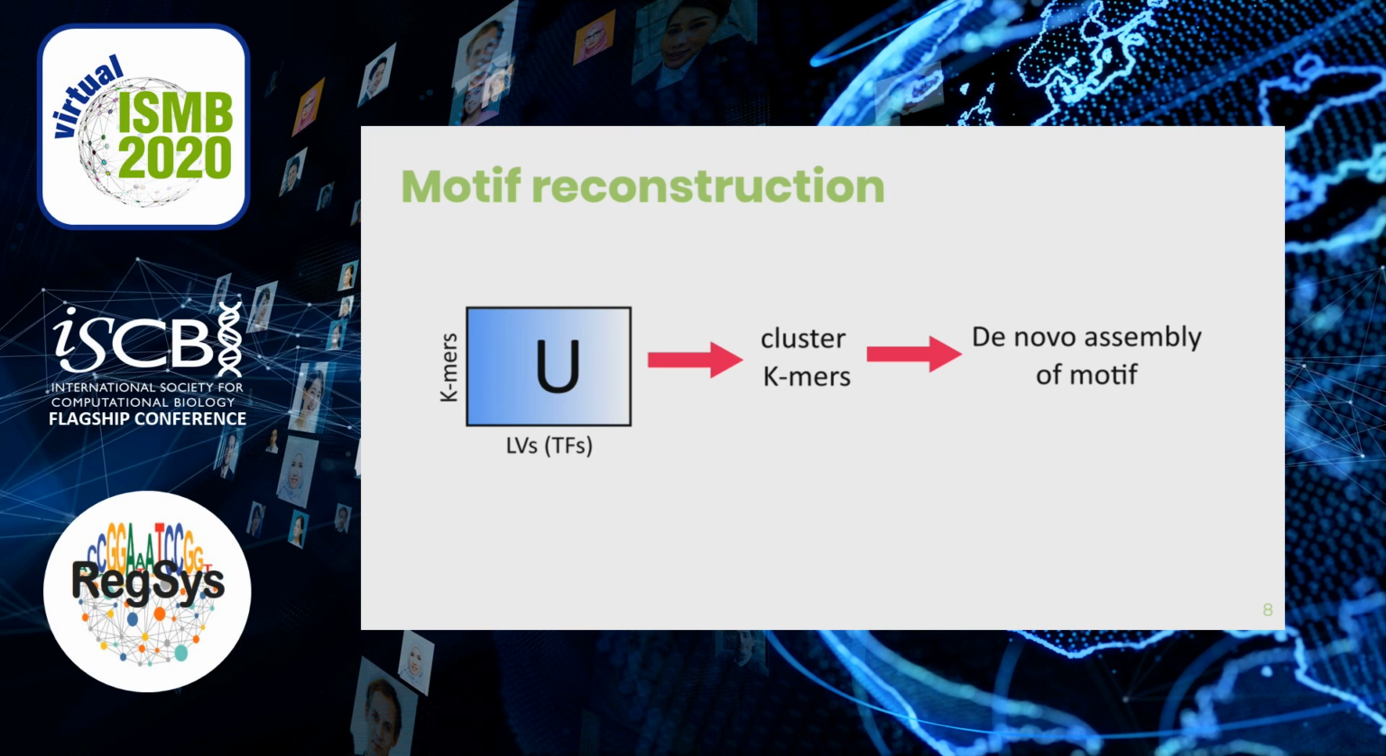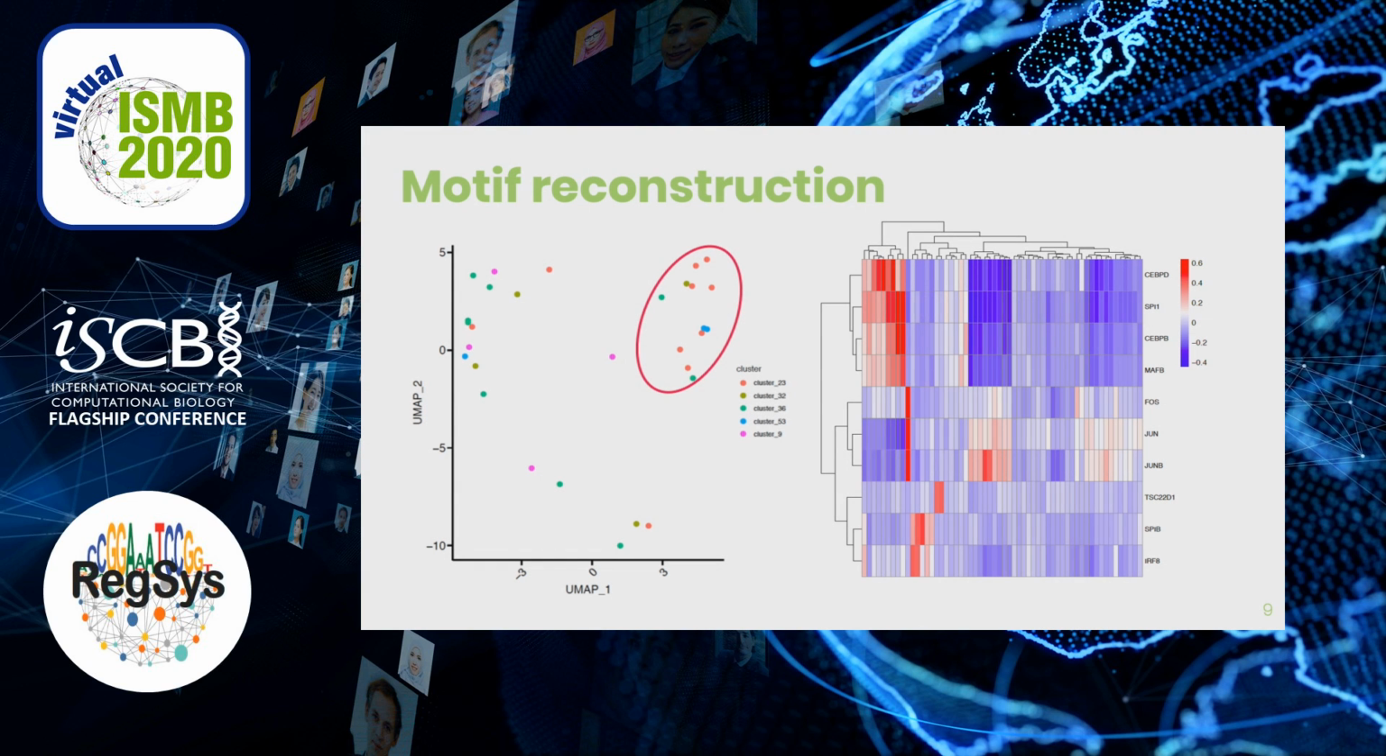For the motif reconstruction, we will start from the results of matrix U. Remember that matrix U has Kmers in the rows and latent variables in the columns. We'll cluster the Kmers based on their activity profile, and then also on their sequence similarity. Once we define groups of related sequences, we'll be able to perform de novo assembly to reconstruct DNA binding motifs. Although we are still working on tuning some of these steps, we have some encouraging results.